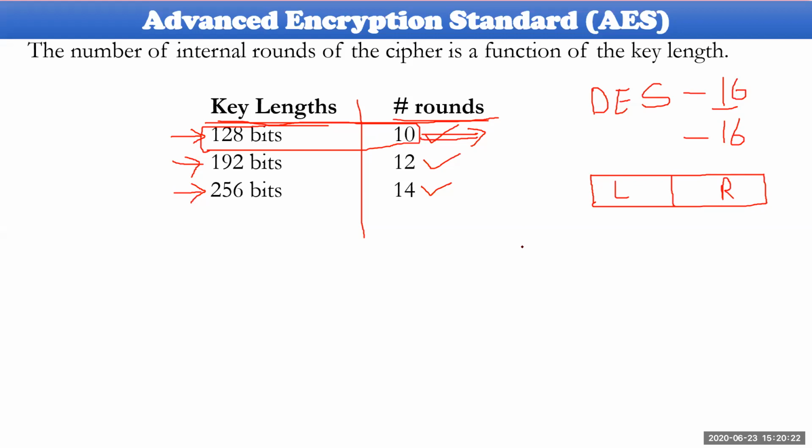At one particular iteration, a single round, only 50% of this plain text will be scrambled or prepared as a cipher. The remaining 50%, I'm sorry, the left side 50% will be scrambled and the right side will be sent as it is, without any changes, to the next round. Only this side will be scrambled here and the right side will be sent as it is. So only 50% of the plain text will be scrambled, and that is why a number of rounds will be required.